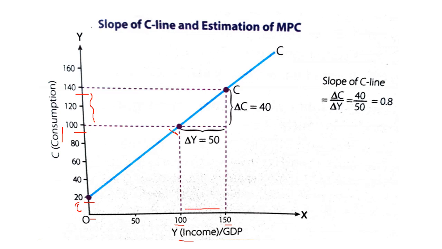So the increase in income is 50, and the increase in consumption is 40. If we divide that, we will get 0.8. So this is the slope of the C line, 0.8.